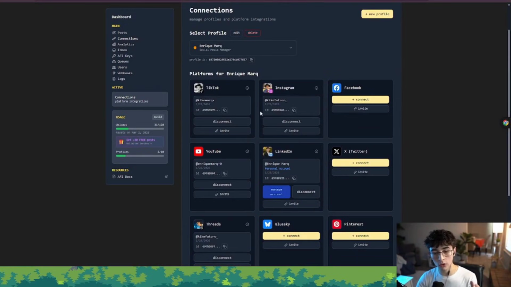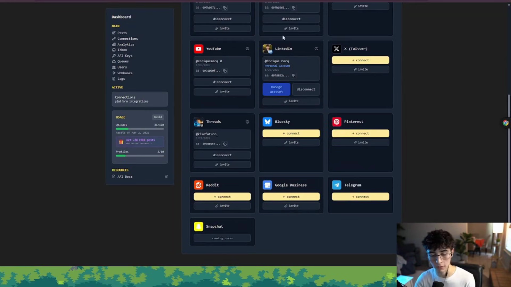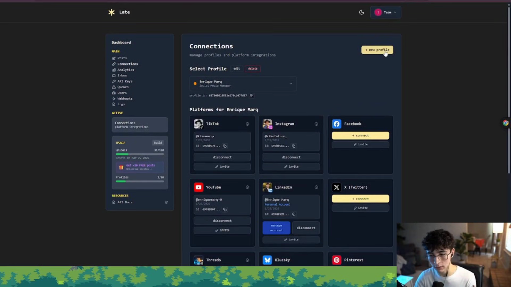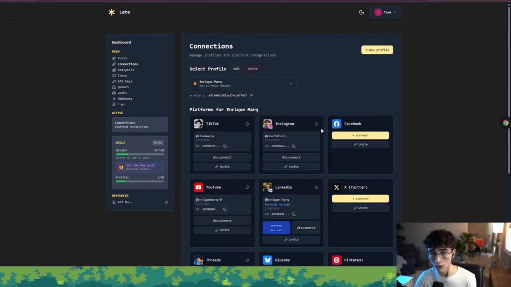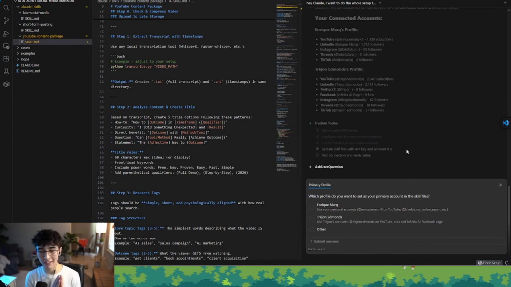Yes, make sure you set up your profile properly and connect your social medias inside the platform. It is a very easy process. Just click new profile, add your name, description, your color, and that's it. That's all you need to do. And make sure you connect each of your social medias properly. All right, so currently in the account, I do have 2 profiles. So I'm just gonna select mine.